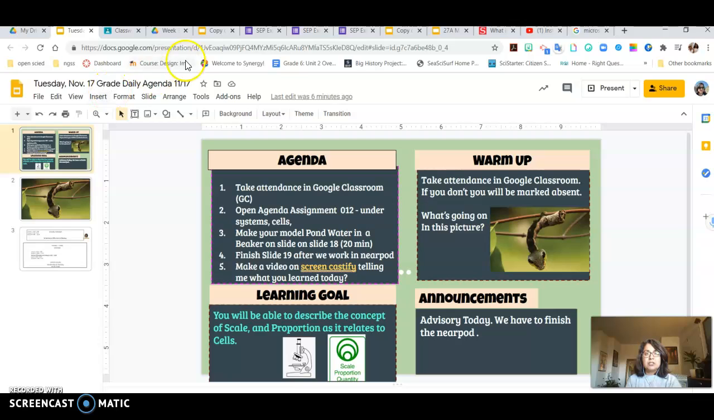We're working in our digital notebooks on slide 18 for about 20 minutes, and then we're going to do slide 19 in your digital notebook after we finish Nearpod. You do slide 19.